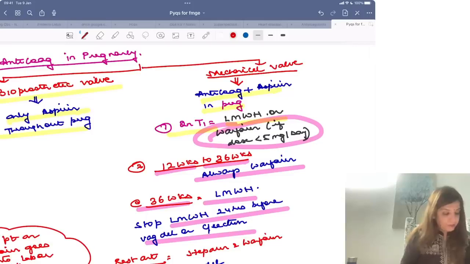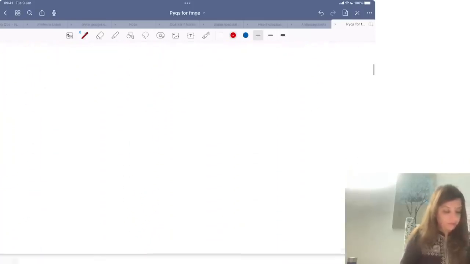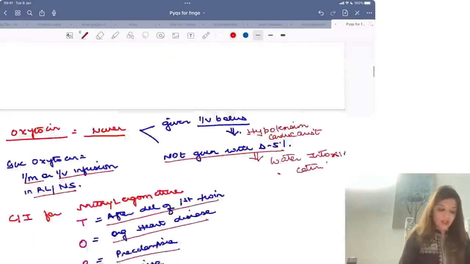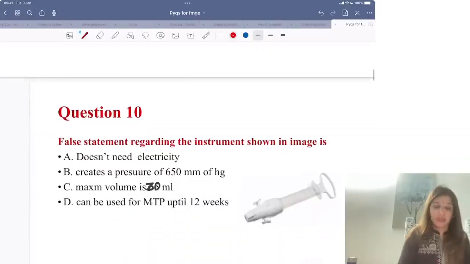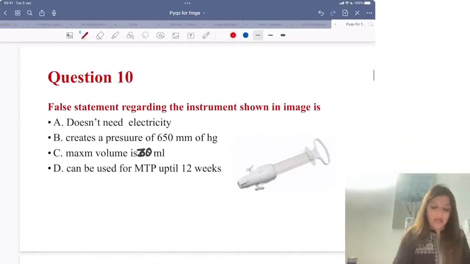Clear? Okay. So have you understood this? Contraindications of methyl ergometrin. Coming to next question.